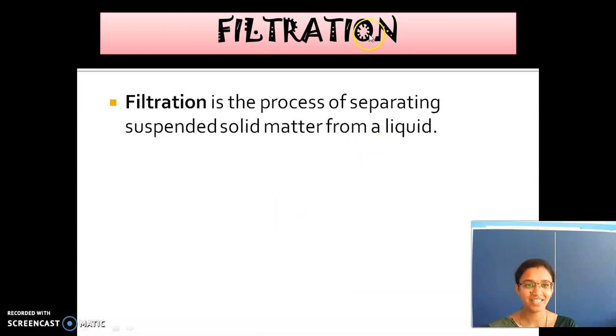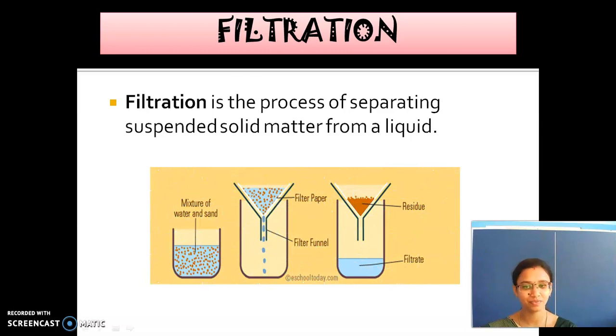So filtration is the process of separating suspended solid matter from a liquid. So solid matter and liquid are mixed together. We are separating the solid matter from the liquid. See here. So we use the filter which is there in the house. But for the physical and biochemical purpose, we use filter papers. Okay.